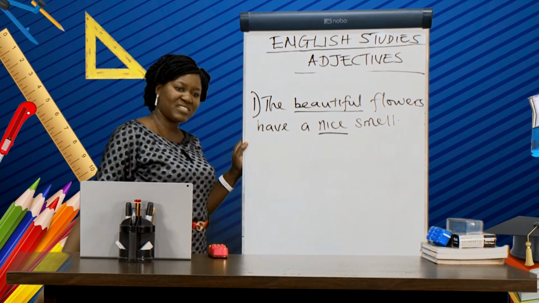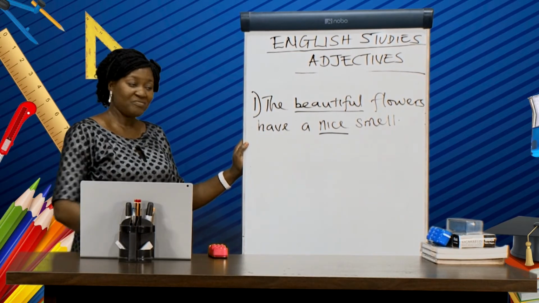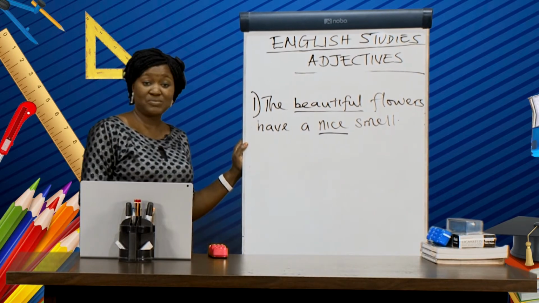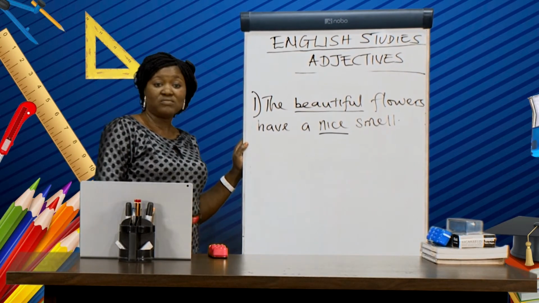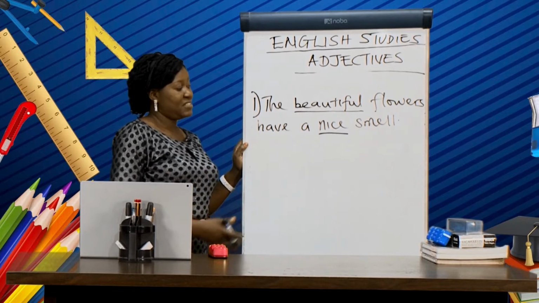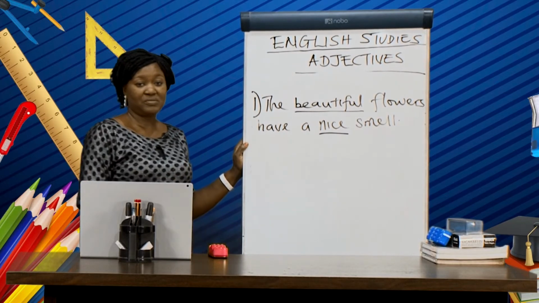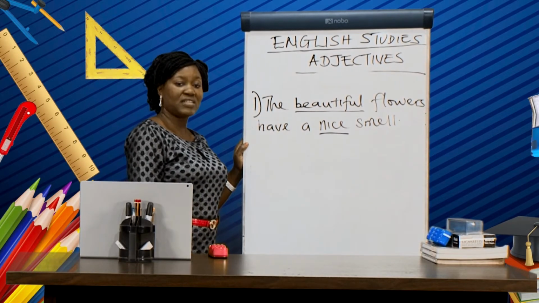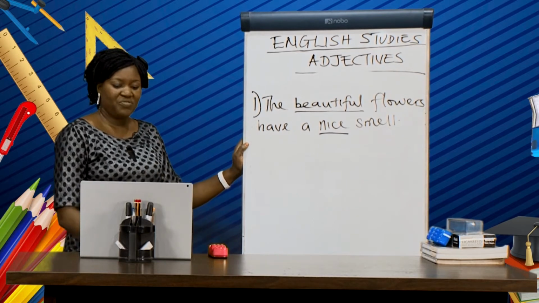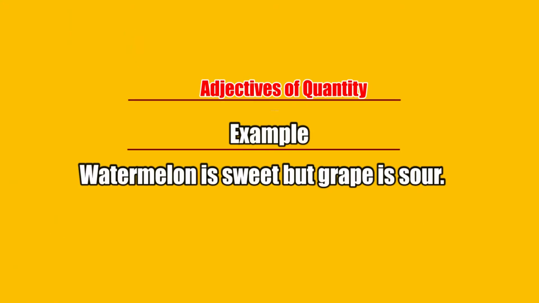Now, can you construct a sentence at home using adjectives of quality? Or you can decide to use one adjective of quality in that sentence. Well, let me give you another one. Watermelon is sweet, but grape is sour.